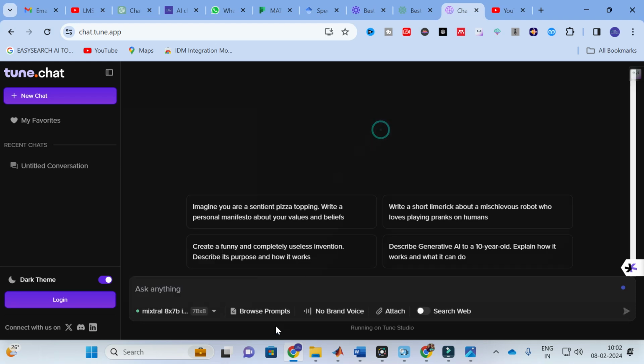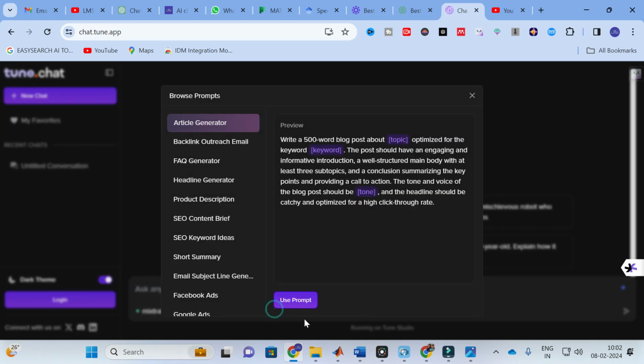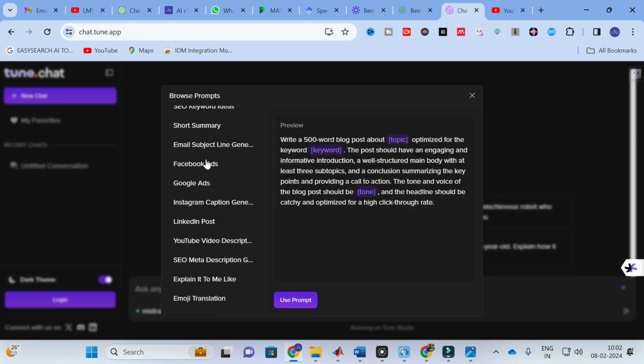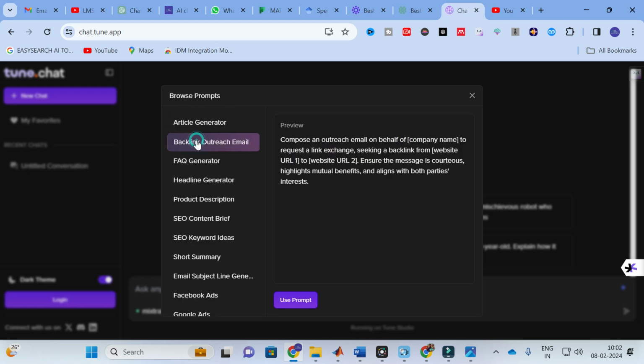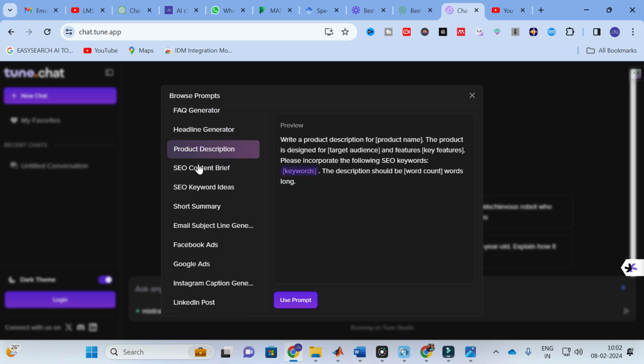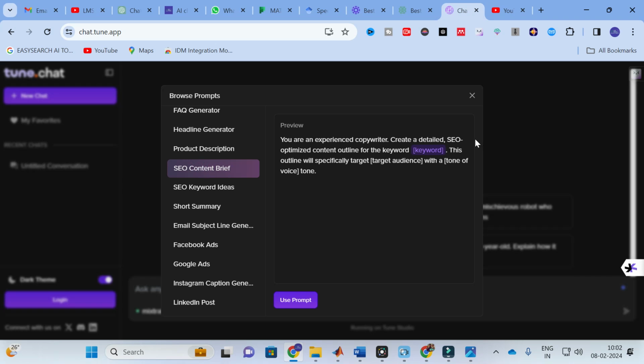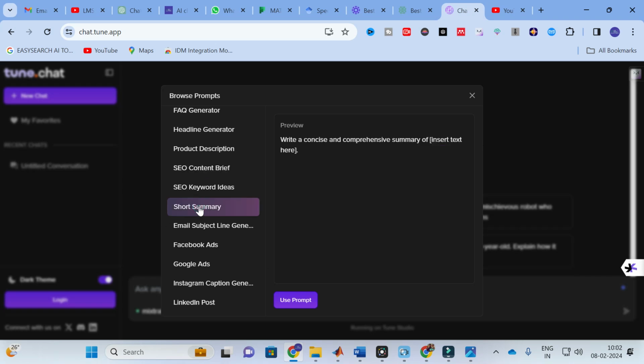Apart from this, you can have inbuilt prompts. You can click Browse Prompts, and here you can see there are inbuilt prompts available, starting from the article generator, backlink outreach email, headline generator, product description, and SEO content brief. These are the basic prompts. There is also short summary, which says write a concise and comprehensive summary of.